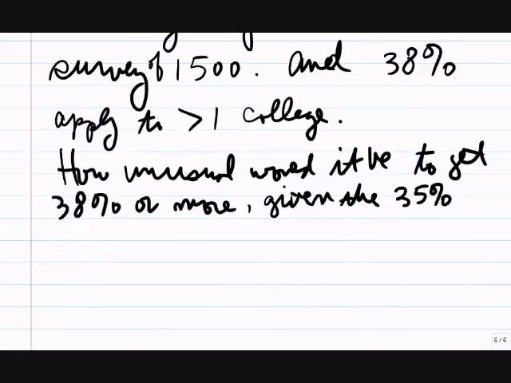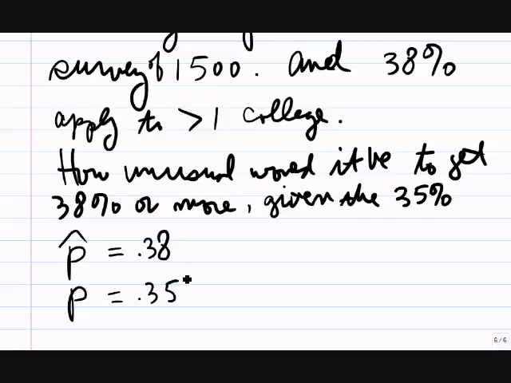Okay, so let's see how we answer these questions. My sample proportion is 38%, or 0.38. My supposed proportion of the population was 35%. I wonder if I can get a normal distribution to answer this question. Well, let's see. We have to multiply n times p.